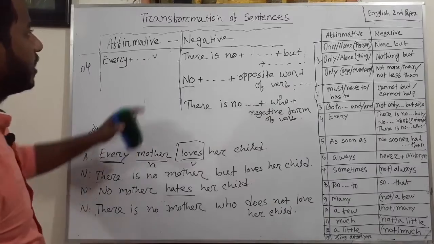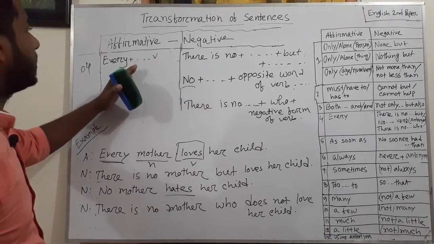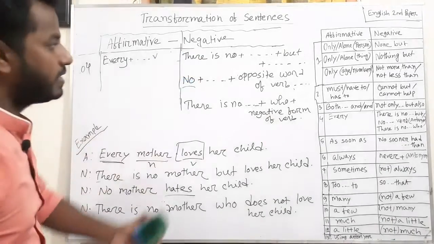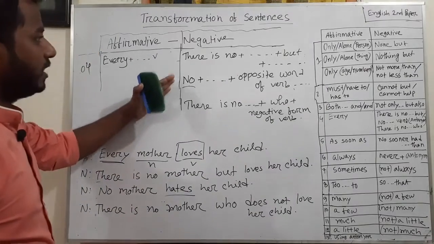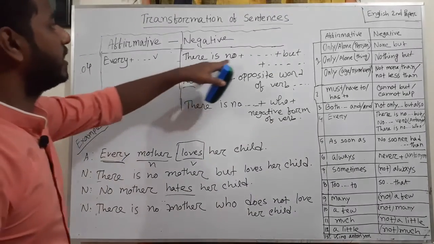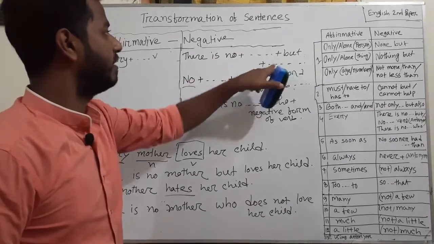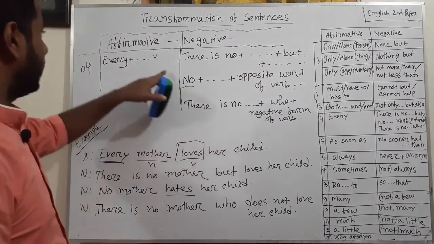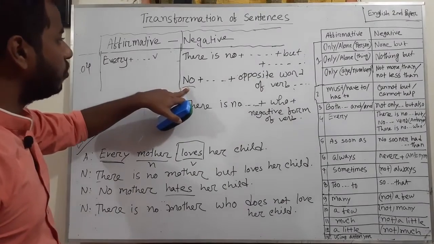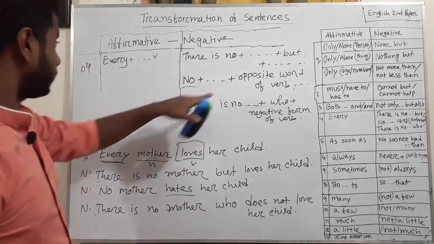So if there is every in an affirmative sentence, you can change this sentence into negative form by following these three structures. Now it's up to you which one is easy; you should follow that one. The first one is there is no plus noun plus but, then the rest of the sentence will remain the same. In the second one, instead of every, you have to use no, then the opposite form of the verb.